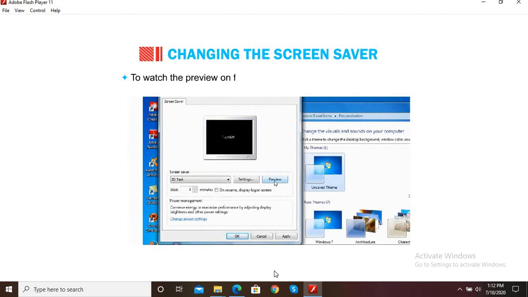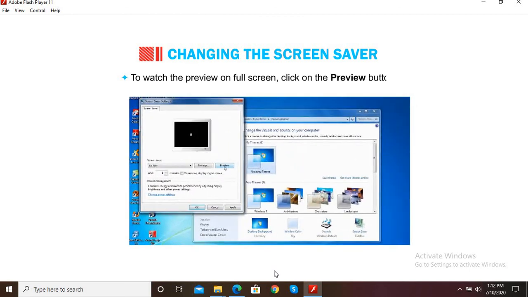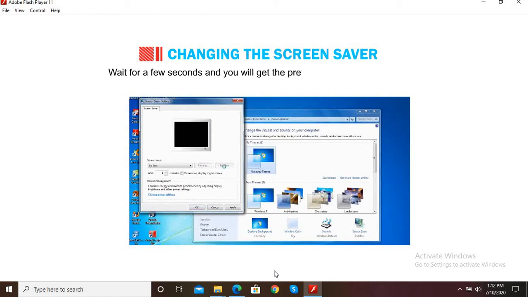To watch the preview on full screen, click on the preview button. Wait for a few seconds and you will get the preview on the full screen of the selected screensaver. Move the mouse to come back to the screensaver window. Change the time in wait box as per your need. Use up arrow to increase the time and down arrow to decrease. Click on OK button.